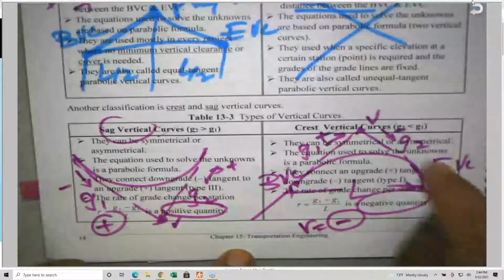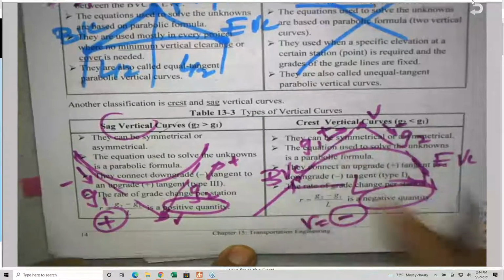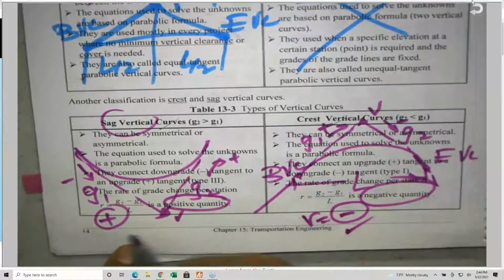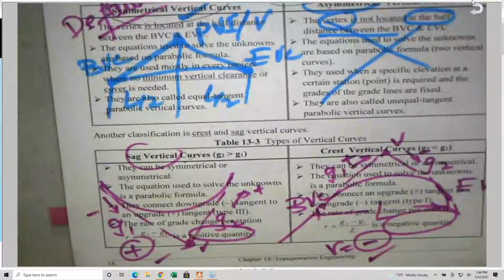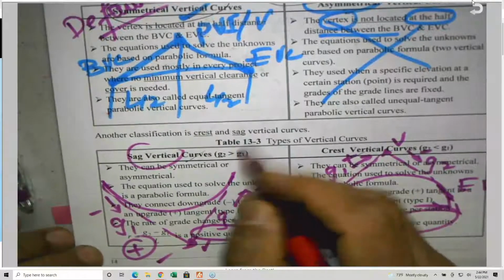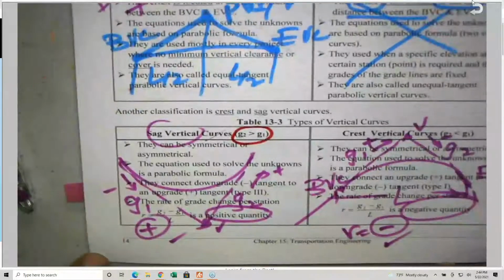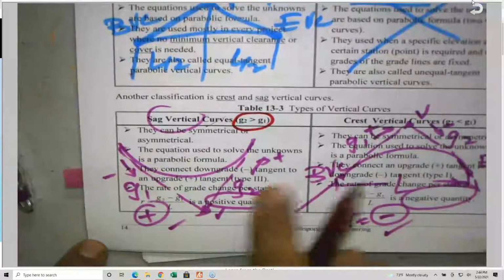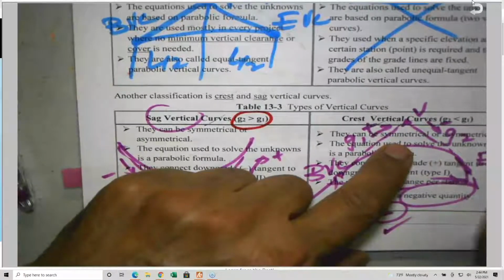Here it is G2 minus G1, G2 is negative, minus a positive will give you negative, and I need you to check that. R is the rate of gradient change per station. Also be aware that for sag, G2 is greater than G1. G2 is positive, greater than this. This one here is the opposite.